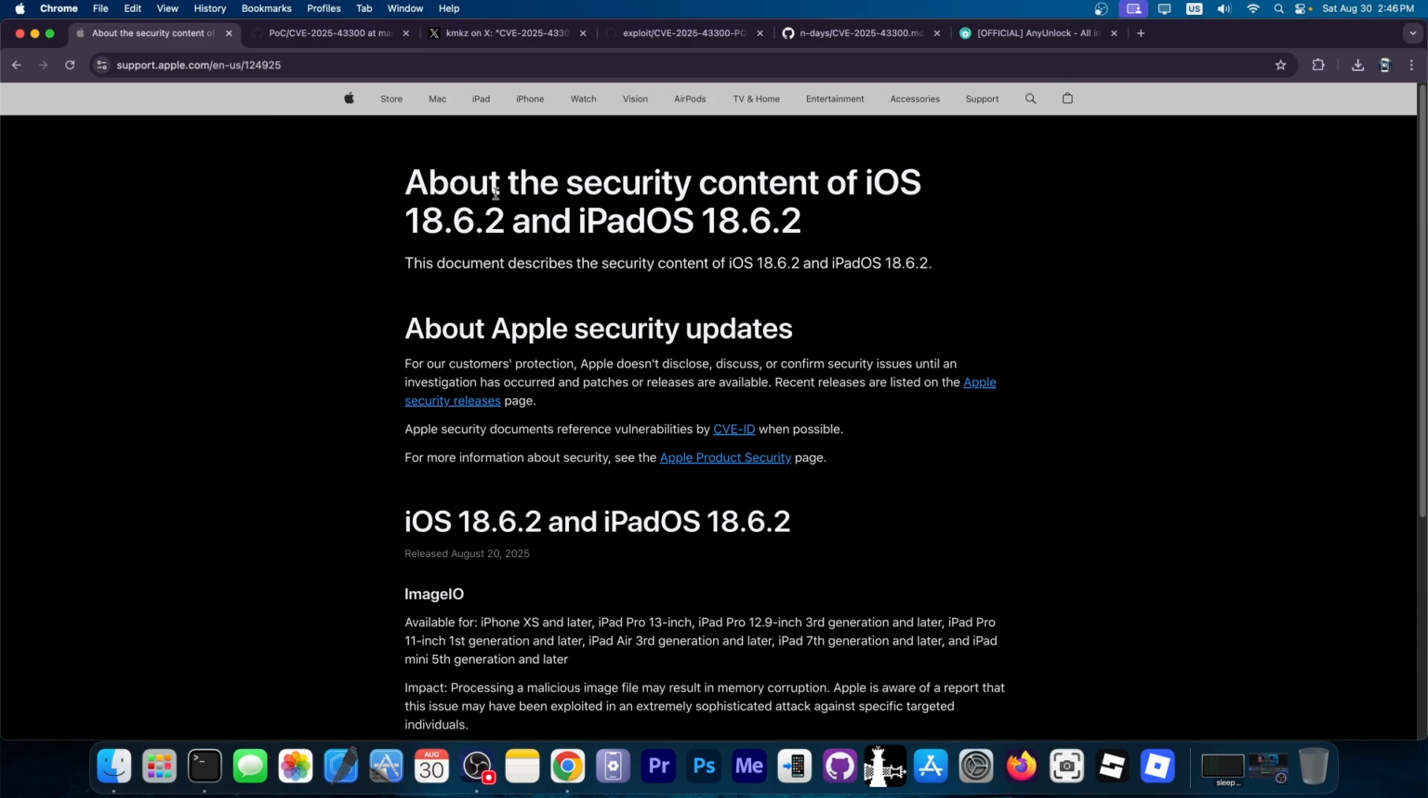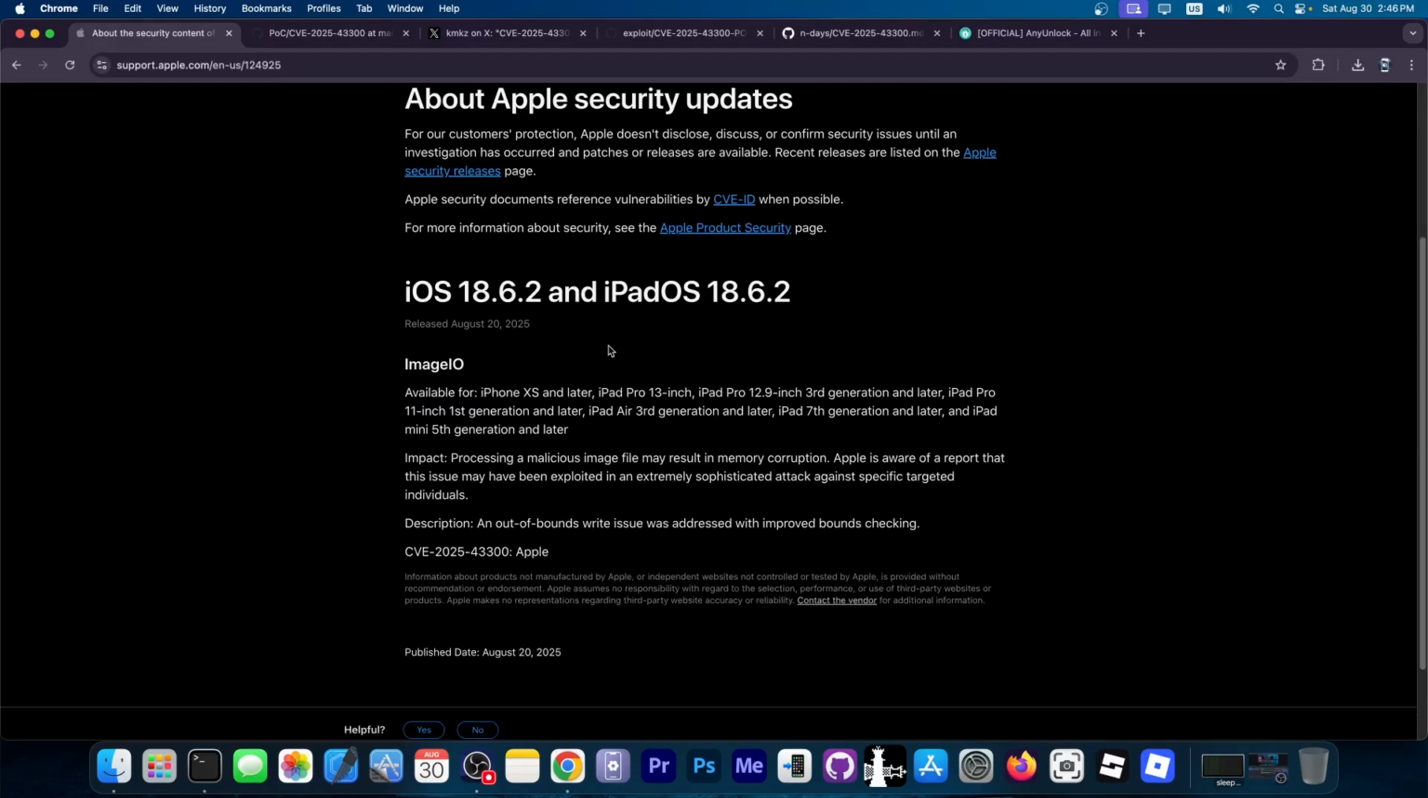Now you can see that in the security content of iOS 18.6.2, a couple of days ago, Apple essentially patched one single vulnerability. It's an image IO vulnerability over here, and it says impact: processing a malicious image file may result in memory corruption. Apple is aware of a report that the issue may have been exploited in an extremely sophisticated attack against specific targeted individuals. It's an out-of-bounds write issue, and it was addressed with improved bounds checking, and apparently it was found by Apple